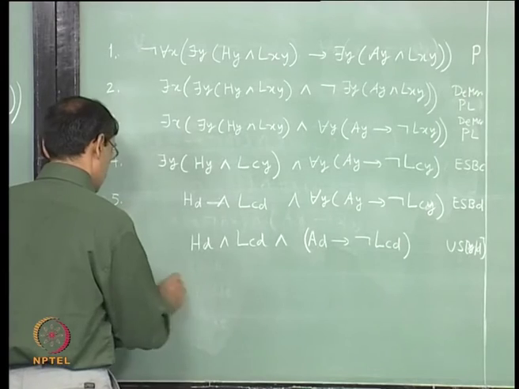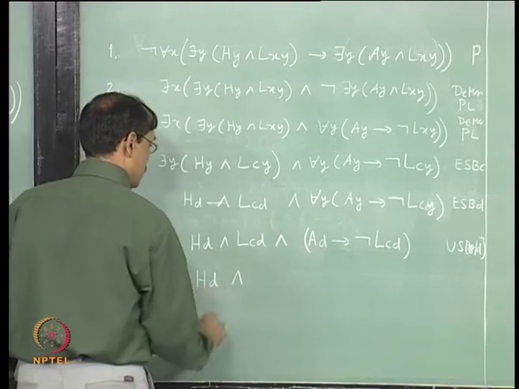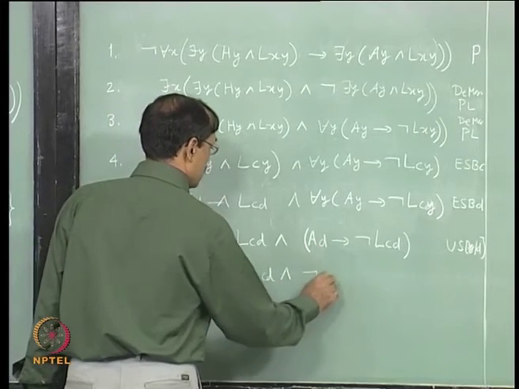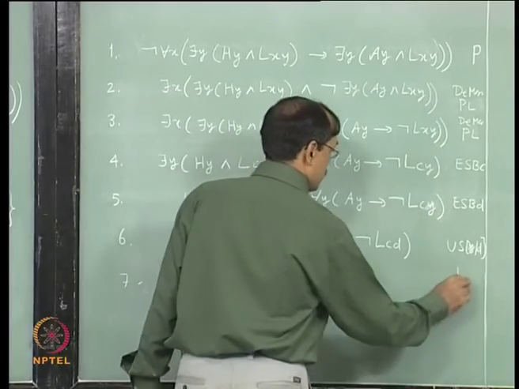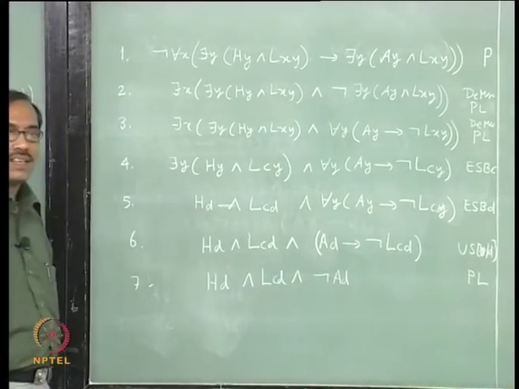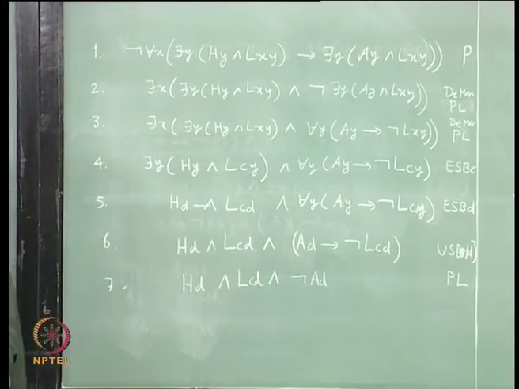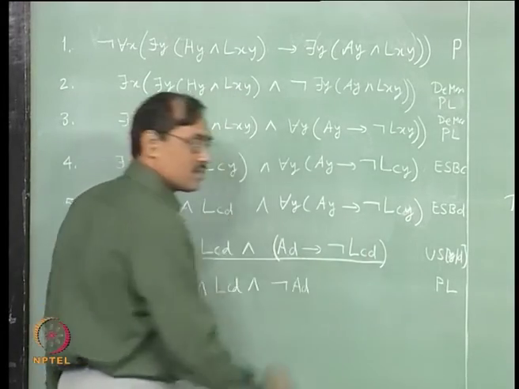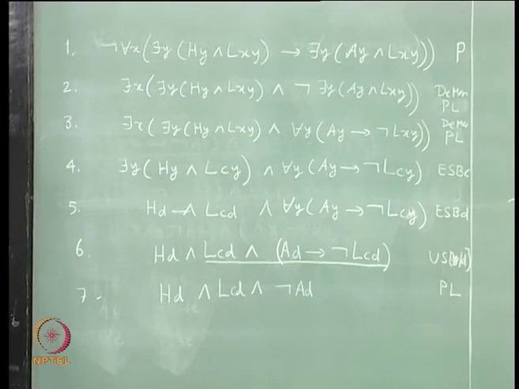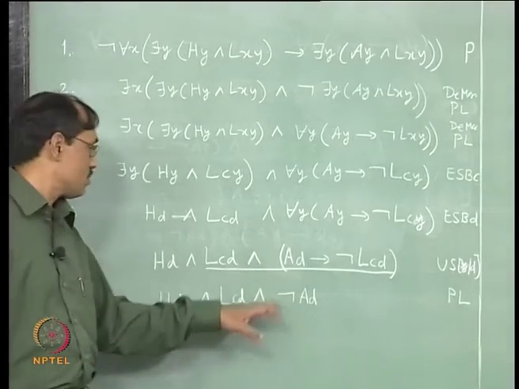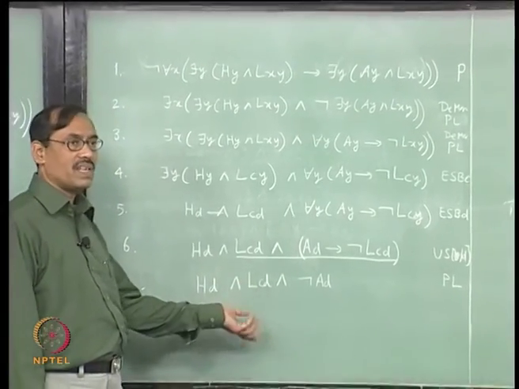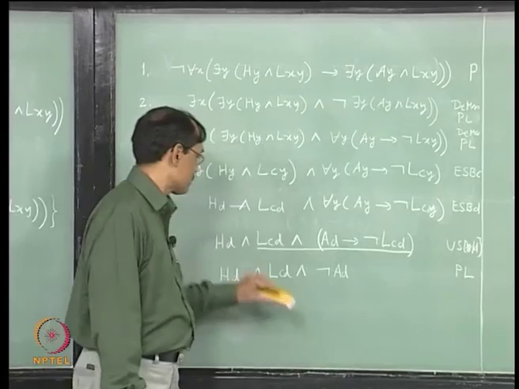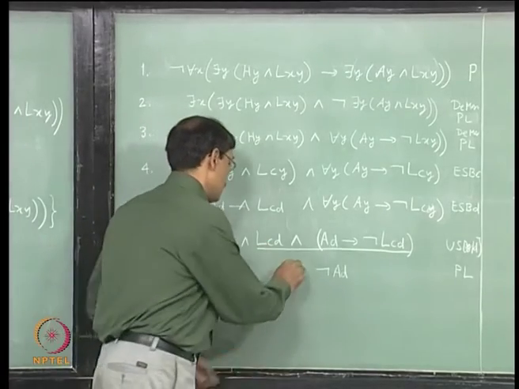So, that gives HD and LCD, let us keep it, does not matter, and from this I get not AD, propositional logic PL. If you know the law, you can write modus tollens, right. If you want to say from where I have got, it is from this, underline it, you want to show what it is, right. From these two we get this, you can keep LCD, but it looks we do not need LCD anymore, right, we can even forget it. So, if I forget, it will look like this,